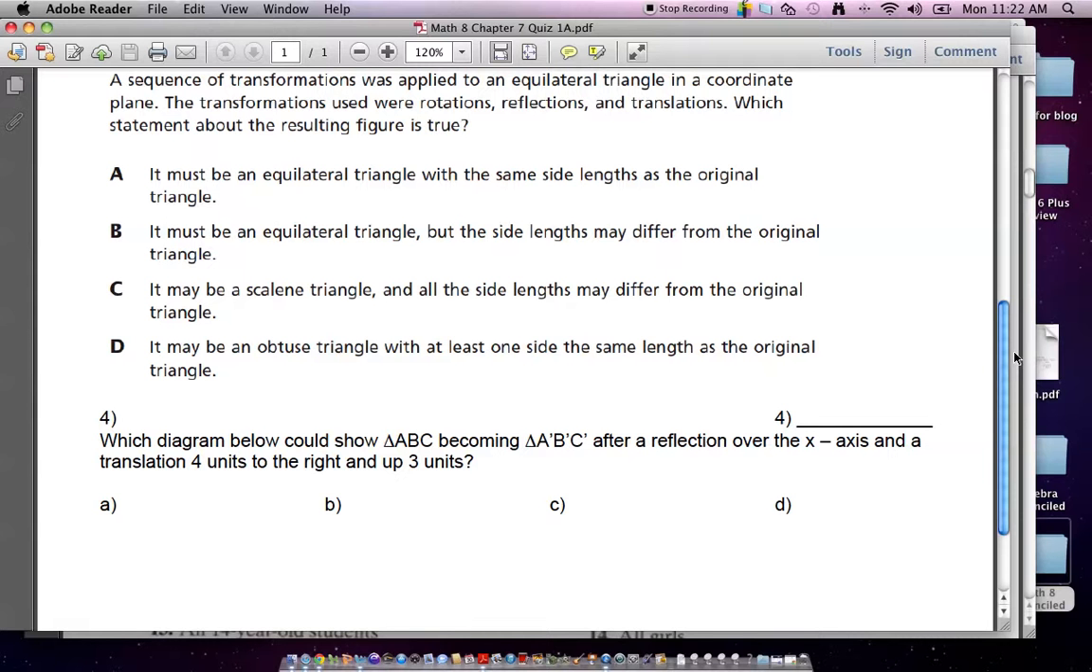And what is a dilation famous for? Big or small, changing size. So as I look at these choices, it says here in choice B, the sides can differ. That's changing size. The lengths may differ. That's changing size. Obtuse. Now, isn't it true that if you reflect something, the shape stays the same? So how could an equilateral triangle change into an obtuse triangle? It can't. So therefore, the answer has to be choice A. Okay? All right.